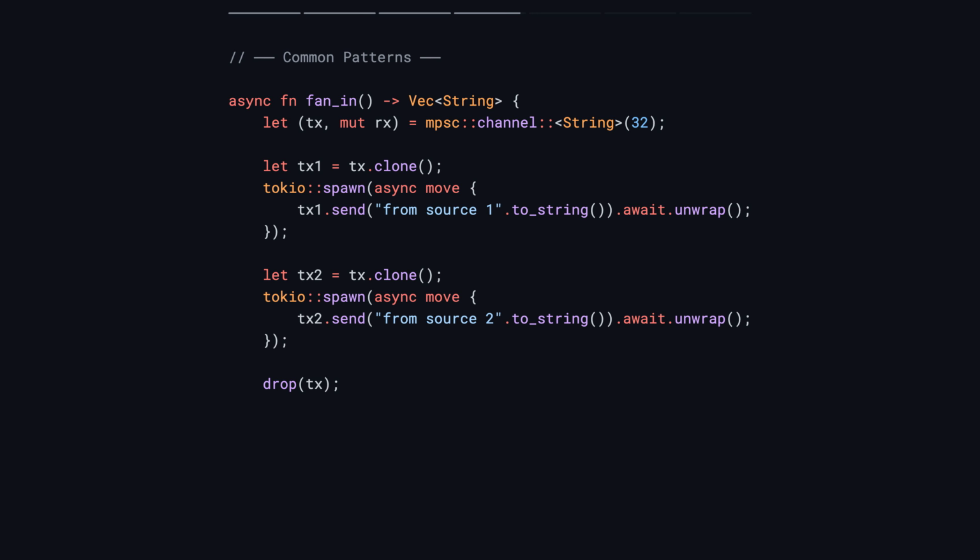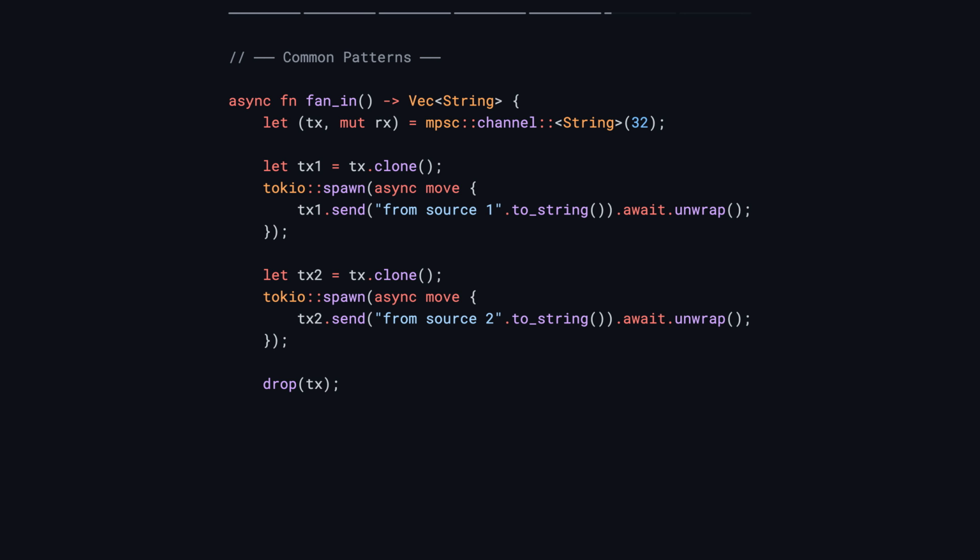Common patterns. Fan-in: multiple sources to one channel. Collect data from multiple sources into a single channel. Graceful shutdown: use channels to coordinate shutdown across multiple tasks. The worker listens for both its regular work and a shutdown signal using tokio::select. When the shutdown channel receives a message, the worker breaks out of the loop.